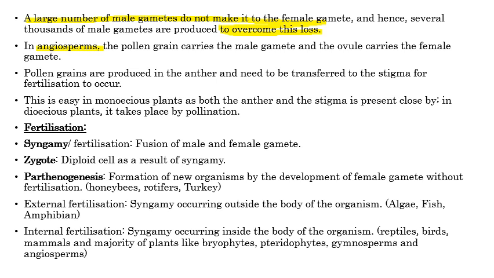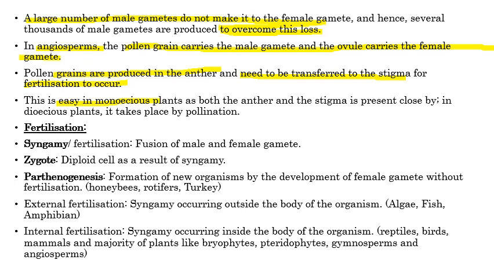In angiosperms, pollen grains are formed, and these pollen grains carry the male gametes and reach the ovule, that is the female gamete formation location. So when the pollen grains are formed in the anther, they need to be transferred from the stamen to the stigma. This is done for the formation of the zygote, or the process of fertilization.